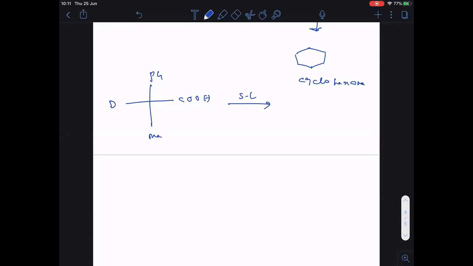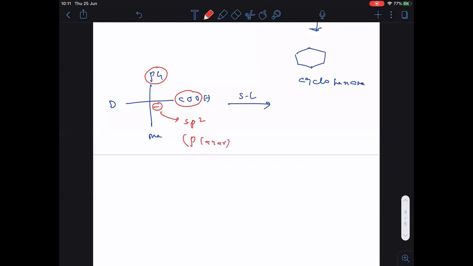Now see clearly, here also CO2 escapes out and this carbon gets a negative charge. This negatively charged carbon is in conjugation with the phenyl ring. Is it clear? Therefore, the negatively charged carbon hybridization is sp2. Remember everyone, whenever resonance is there, the negatively charged carbon will be sp2 hybridized. When resonance is not there, the negatively charged carbon will be sp3 hybridized. So this is sp2 hybridized, and this will be planar.